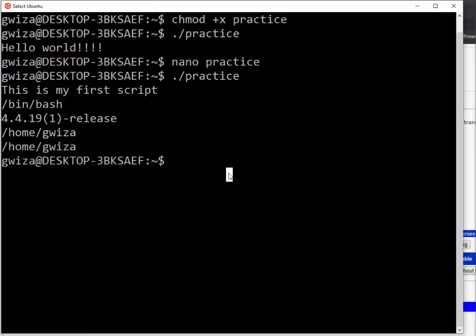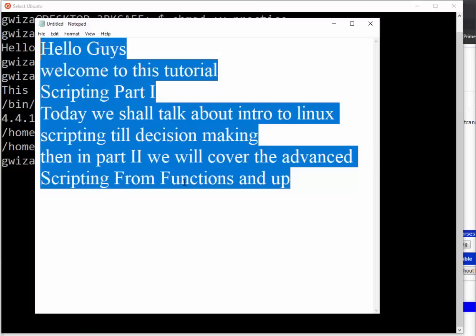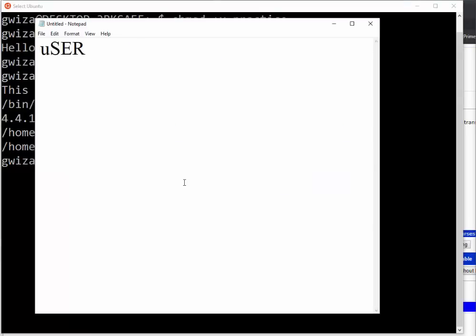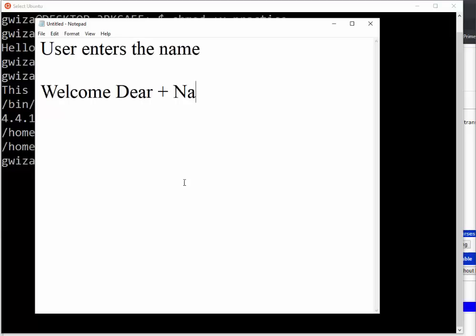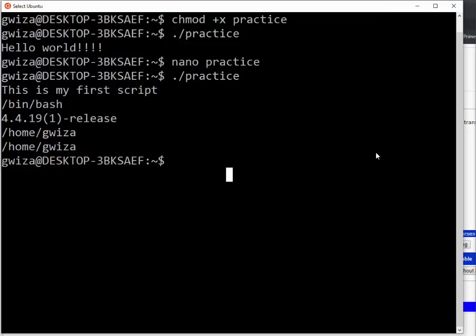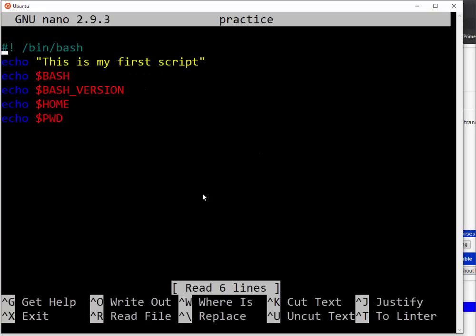So let's see how we can get the input from the user. For our core application we are going to write a program that will help the user: the user enters the name, then my script will tell welcome dear, followed by the name. So this is the script that we are going to do. Then let me go back to my practice.